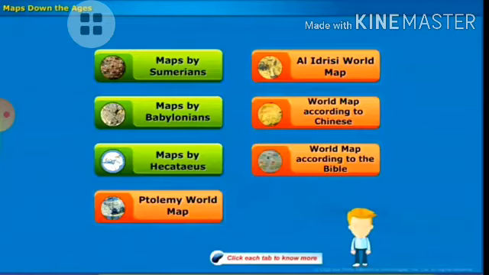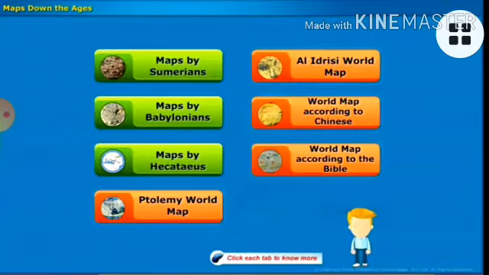Next, we will learn about the different types of maps in our lesson, that is maps down the ages. Now we could see here maps down the ages. We will see first of all maps by Sumerians, maps by Babylonians, maps by Hecataeus, maps by Ptolemy, and map by Al-Idrisi world map, map by Chinese, and map according to the Bible. These are the important concepts that we need to learn in this lesson.